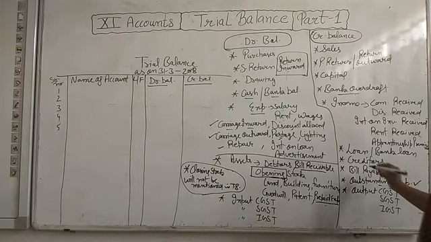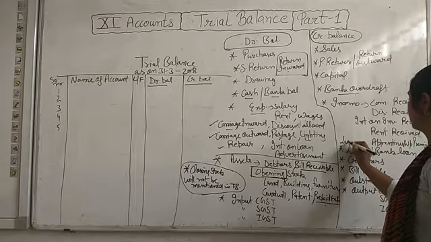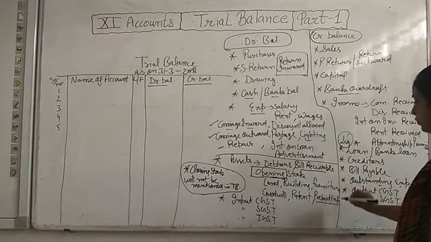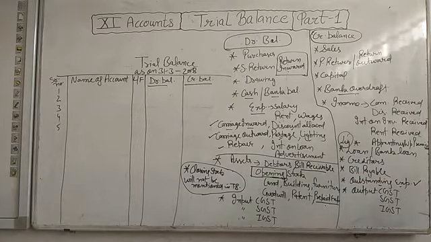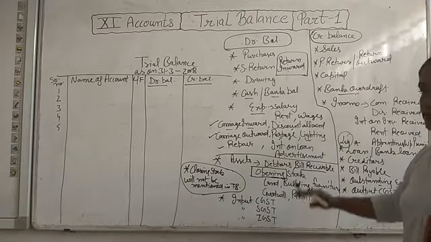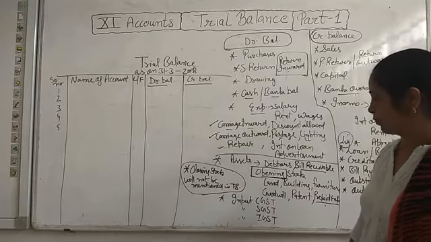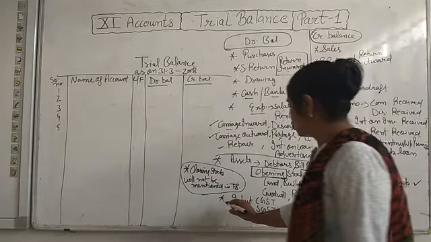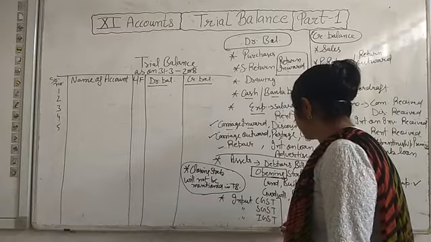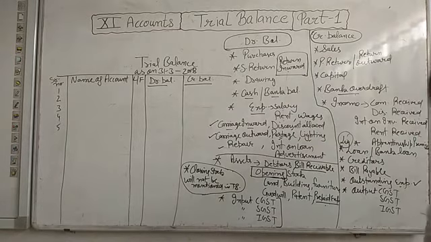All the liabilities have credit balance, and all the assets and expenses have debit balance. And one more thing regarding GST, input GST, we will debit the input GST.